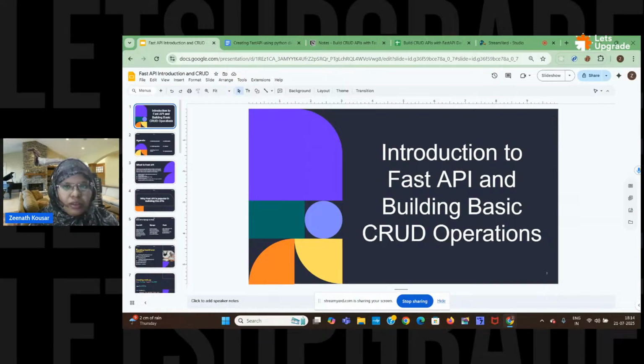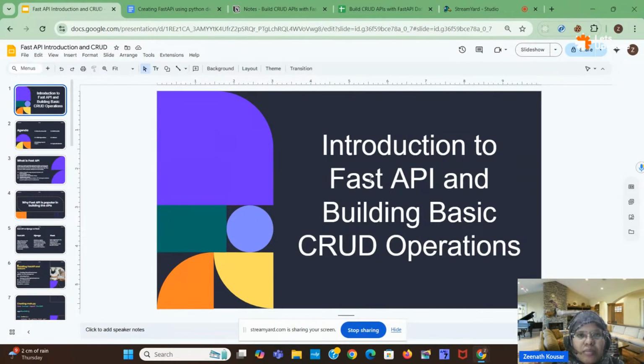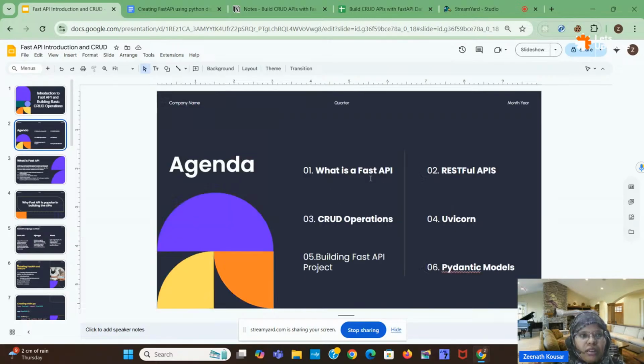Okay, so let's start. Our topic is introduction to FastAPI, and here we will build a FastAPI with the help of CRUD operations. Before that, what is an API? And before that, I will show the agenda of today's day one.